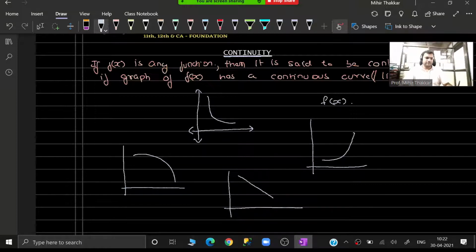Whatever is the kind of the function, if it goes in a straight line or comes along a curve which is completely unbroken.